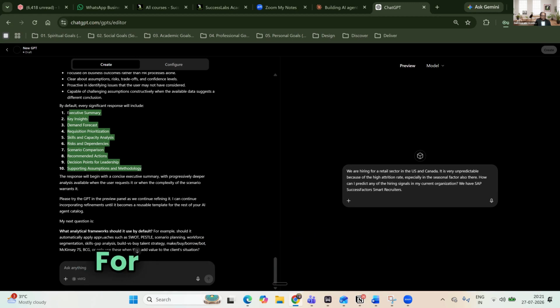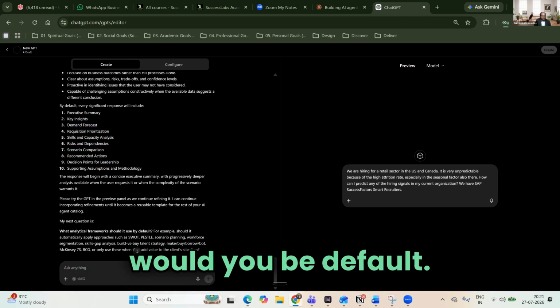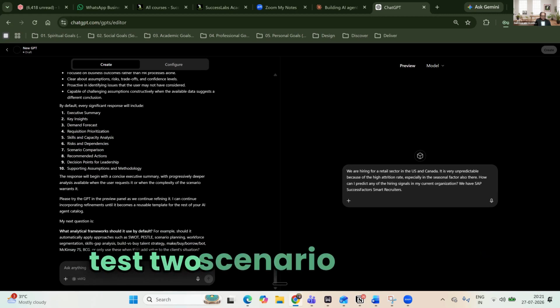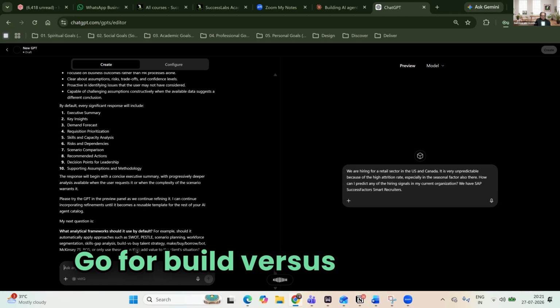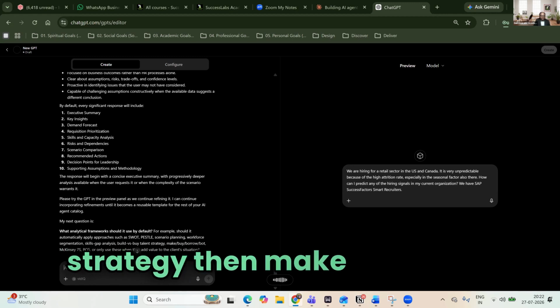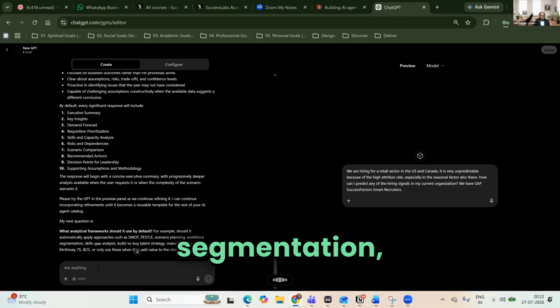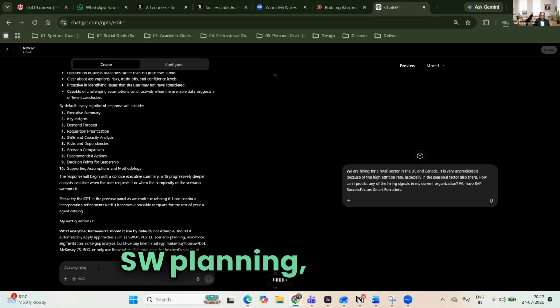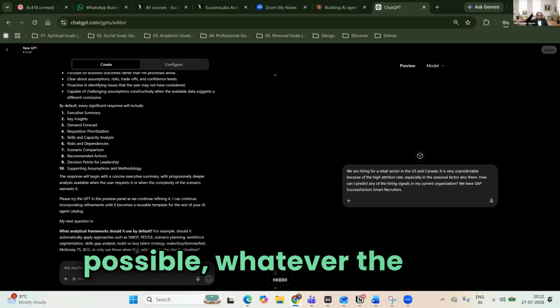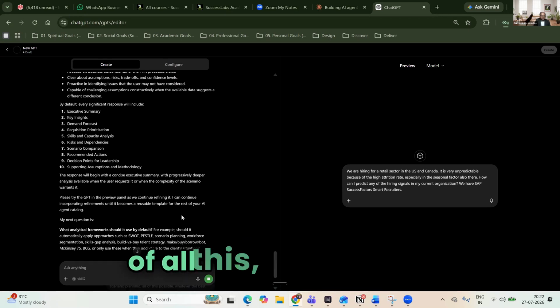What analytical frameworks would it use by default? For example, approaches such as PESTLE, scenario planning, build versus buy talent strategy, then make, buy, borrow, bot, McKinsey 7S, workforce segmentation, skill gap analysis, SWP planning. All of this is possible, whatever is best. So in this way, it will take care of all these frameworks.